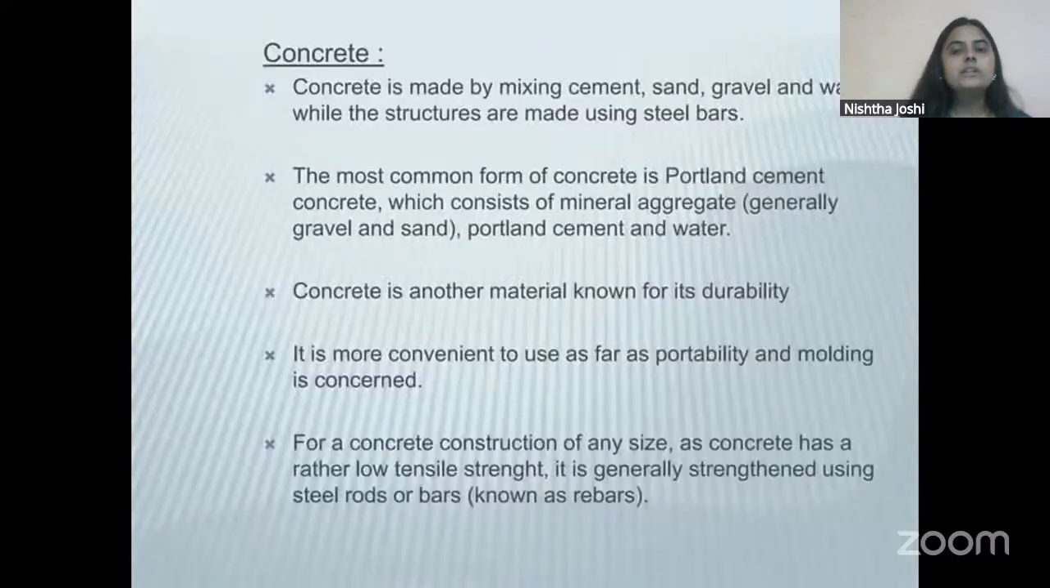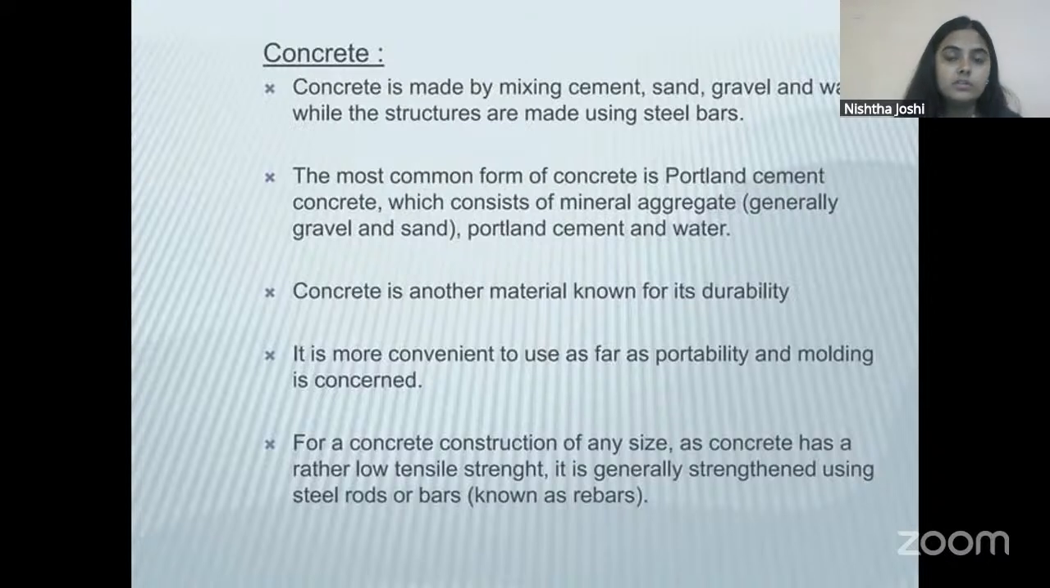Okay, so with this, we will be moving to our last material for this live session. This material will be concrete. So concrete is a mix of some materials. It is not a single material, but it is a combination of cement, sand, gravel, and water.